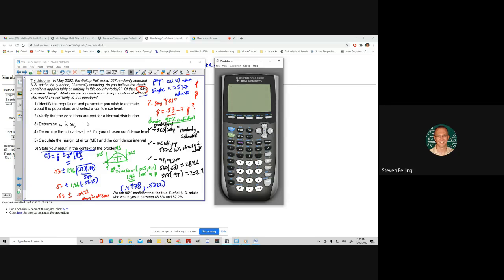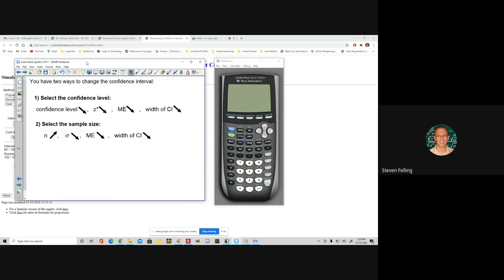There are some offshoot things that we're going to talk about in the next lesson, but this right here is the heart of what we're doing. One last thing before we wrap up this first part video. What can you do to change the confidence level? So the interval is p hat plus or minus z star times the square root of pq over n.